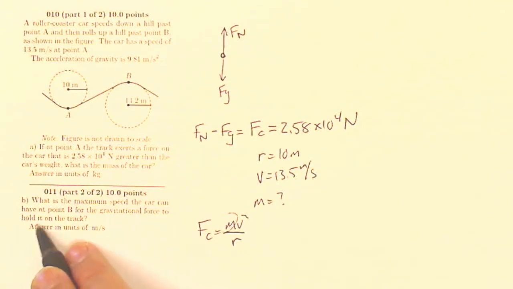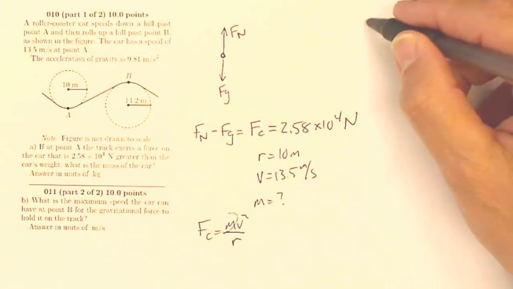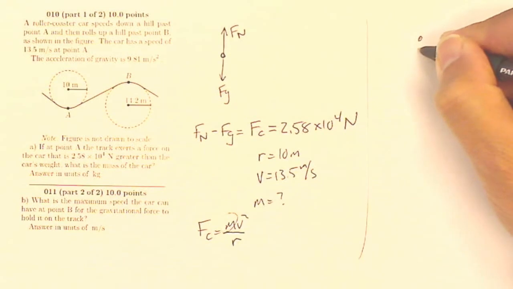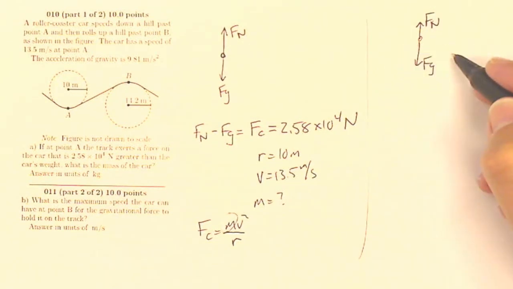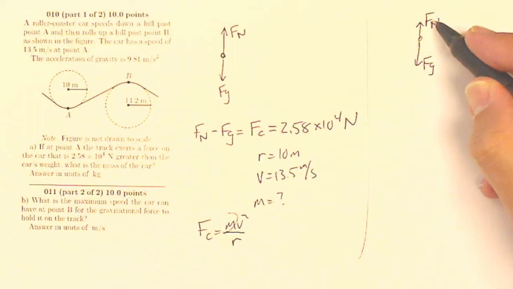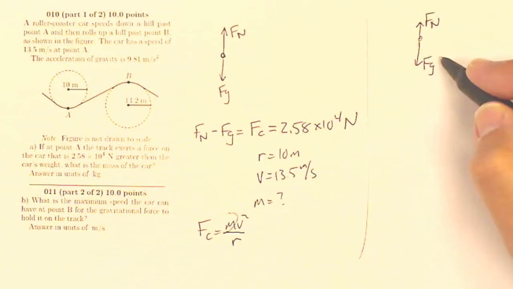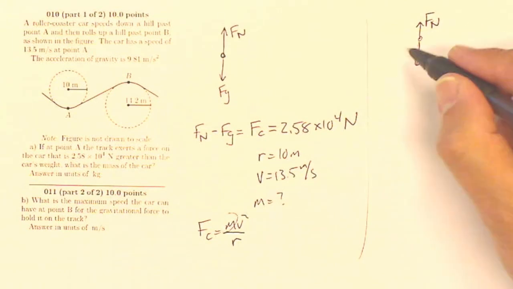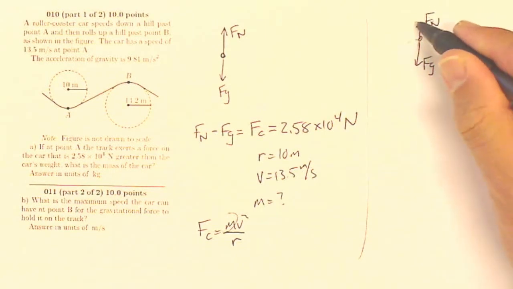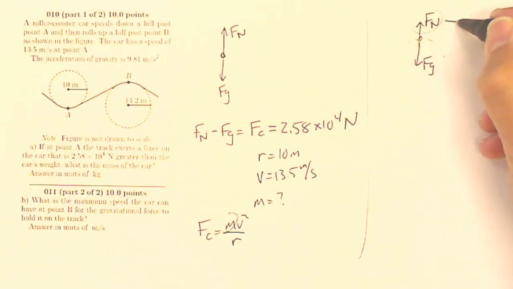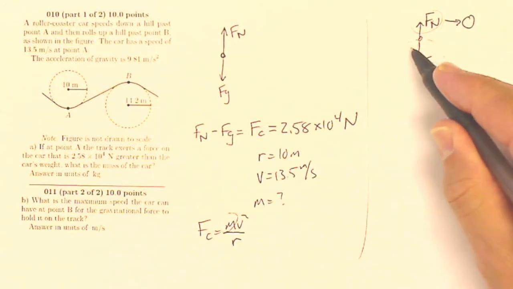The next question says, what is the maximum speed the car can have at point B for the gravitational force to hold it on the track? Well, at point B, I have a gravitational force down and a normal force up. The quicker I go over that hill, the less the normal force is. You can think about this like the top of Apollo's chariot. As you go over that hill, at just the right speed your normal force goes to zero, and when that happens, the wheels would leave the track.